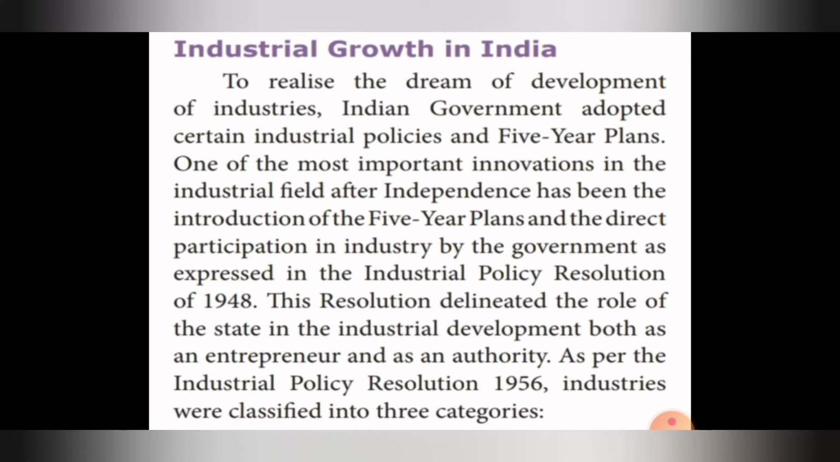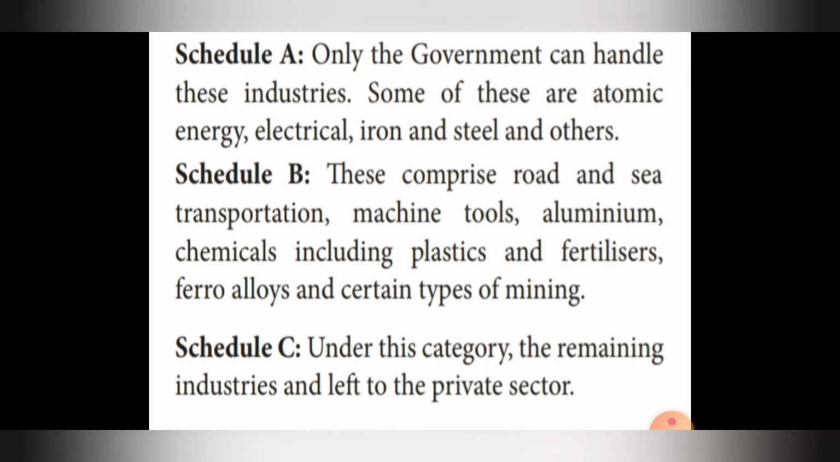As per the Industrial Policy Resolution 1956, industries were classified into 3 categories. What were they? First one is Schedule A. Only the government can handle these industries. Some of these are atomic energy, electrical, iron and steel, and other industries. This is Schedule A.